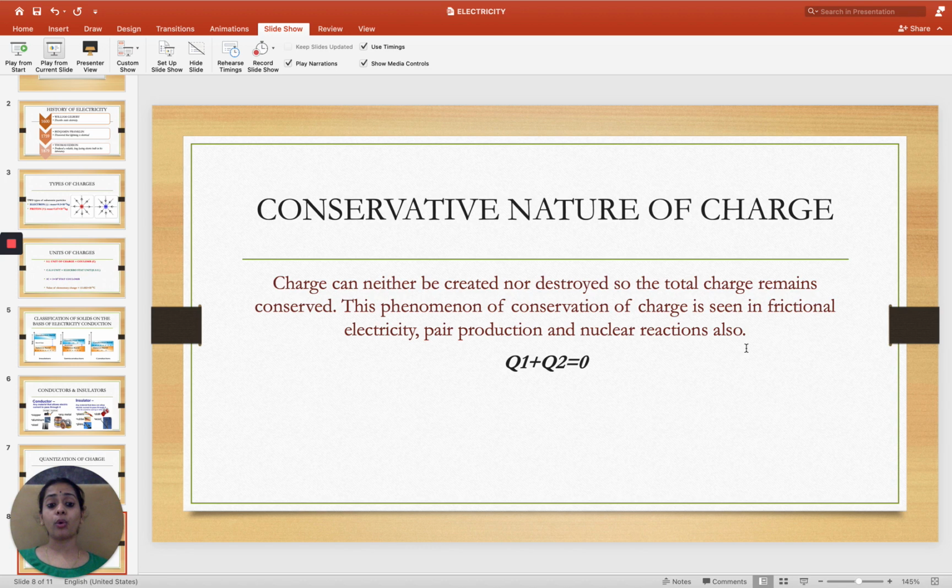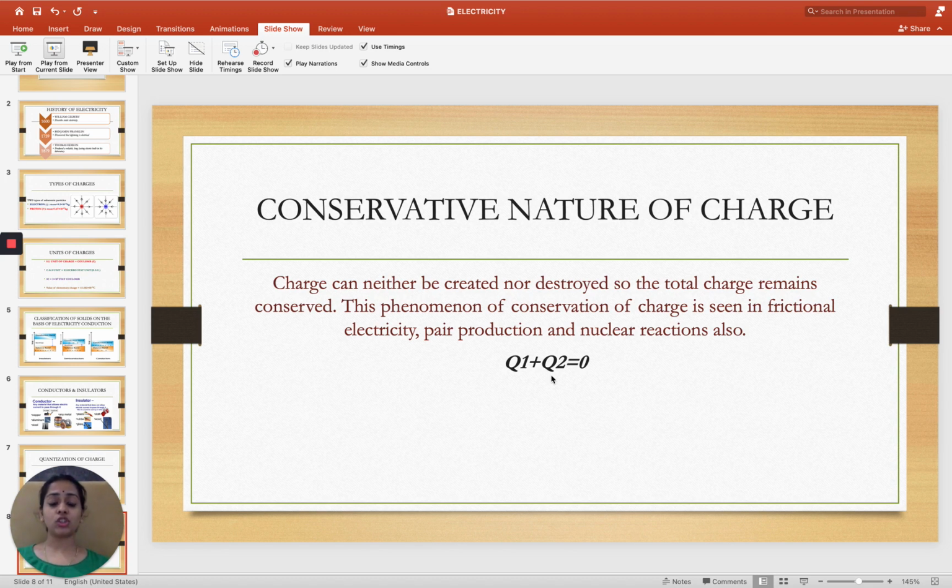Then only those nuclear reactions are permitted in nature, else they are not. If the charges on the right hand side and the left hand side of the equation are not equal, then it's not a valid equation, or it's not permitted in nature.